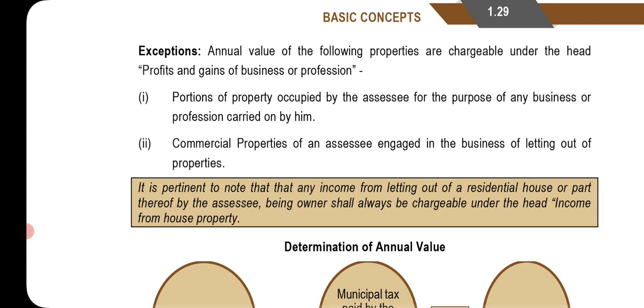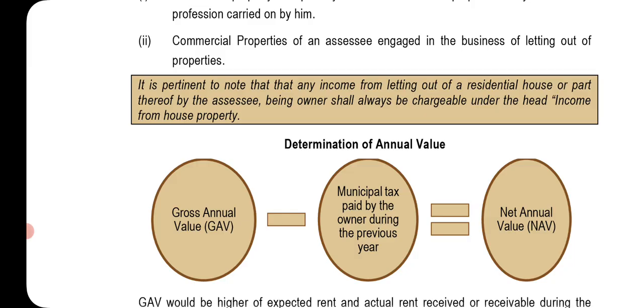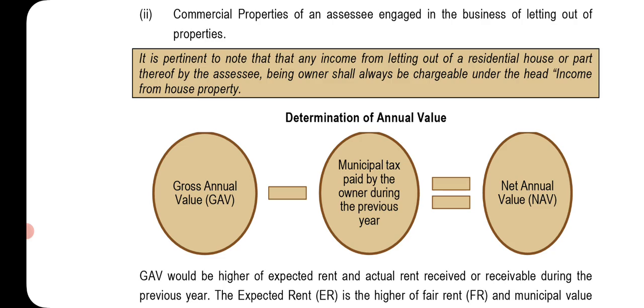Exceptions: annual value of the following properties is chargeable under the head profits and gains of business or profession. First, the portion of property occupied by the assessee for the purpose of any business or profession carried on by him. Second, commercial property of an assessee engaged in the business of letting out of property. It is pertinent to note that any income from letting out of a residential house or part thereof by the assessee being owner shall always be chargeable under the head income from house property. Gross annual value minus municipal taxes paid by the owner during the previous year is equal to net annual value. So if it is a residential house, it is always income from house property.